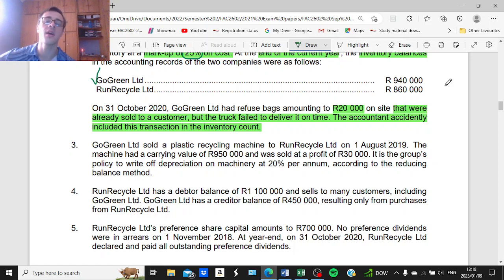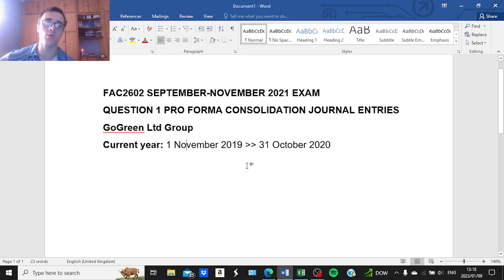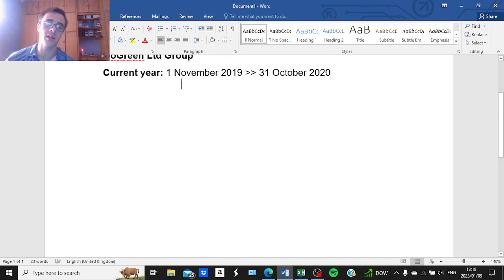All right, the company does not have control over that inventory anymore, so therefore it should not form part of closing inventory. So what we need to do is we need to remove this 20,000 Rand inventory from the 940,000 as part of our calculation of the unrealized profit in closing inventory. Okay, remember, for journal entry A, we are only required to eliminate the unrealized profit in closing inventory, even though there is sufficient information to suggest that intergroup sales of inventory have always occurred, so since acquisition.